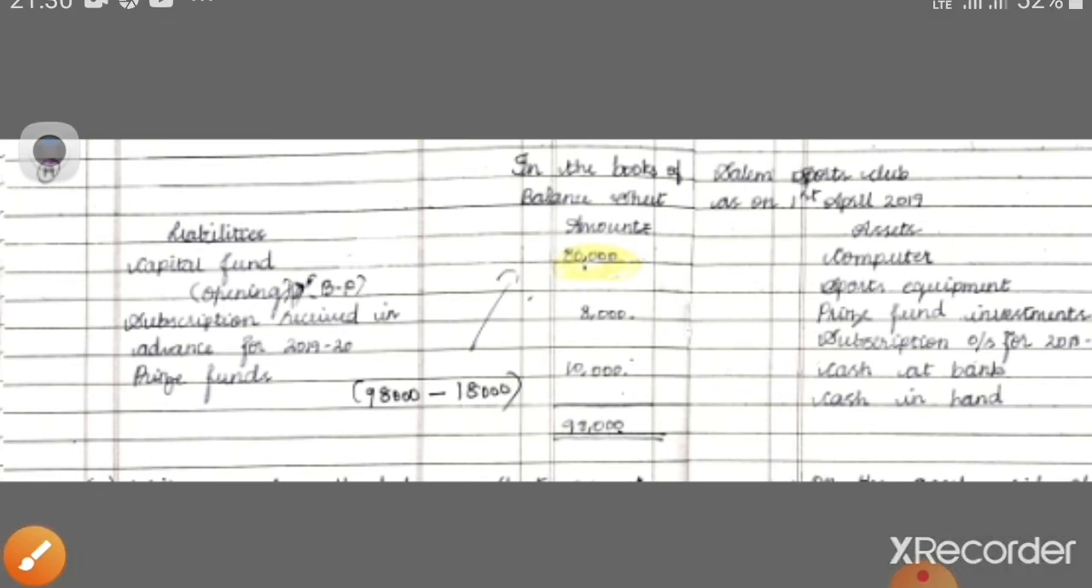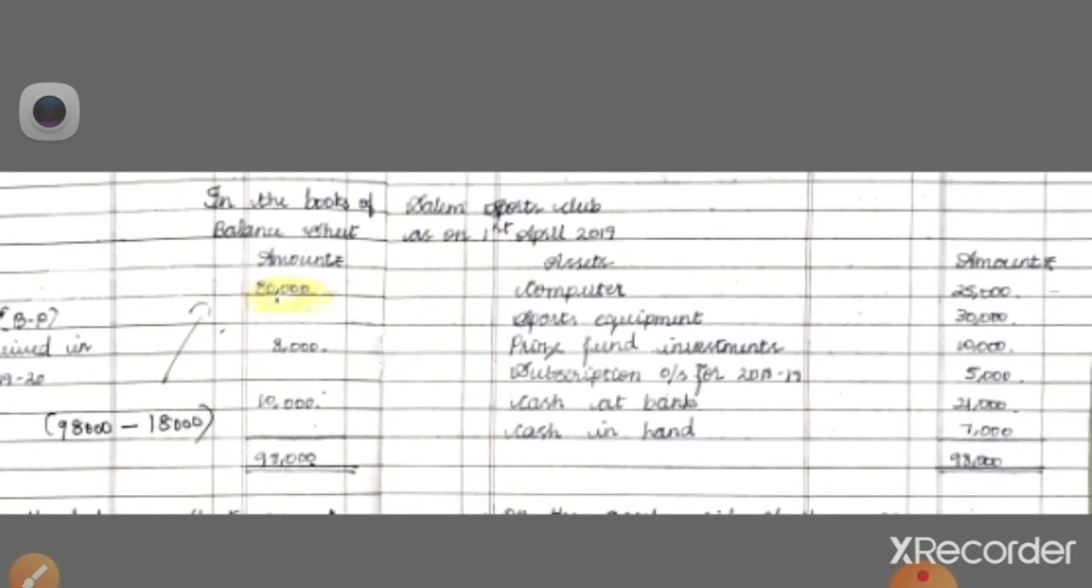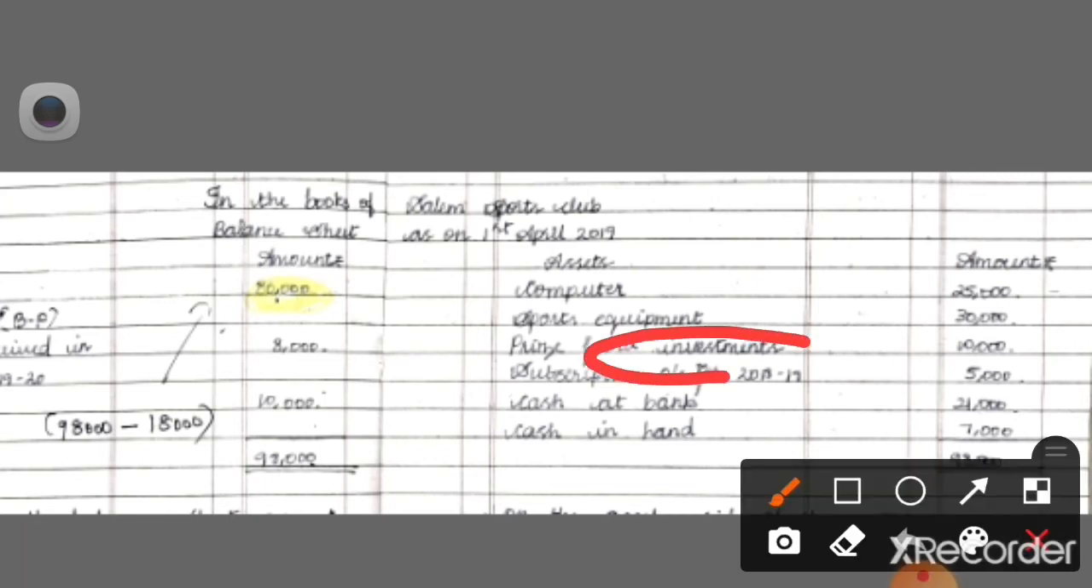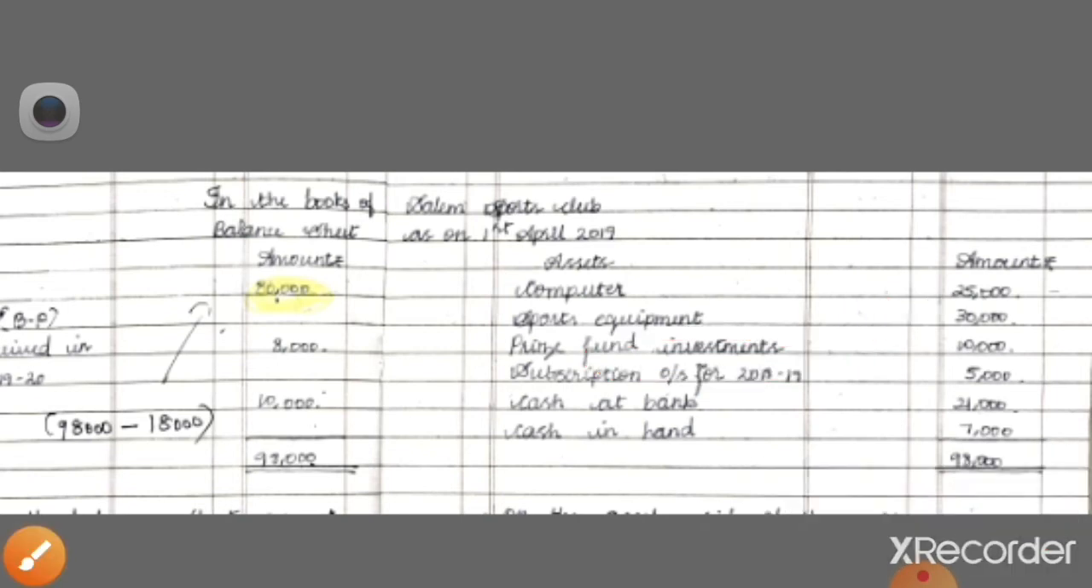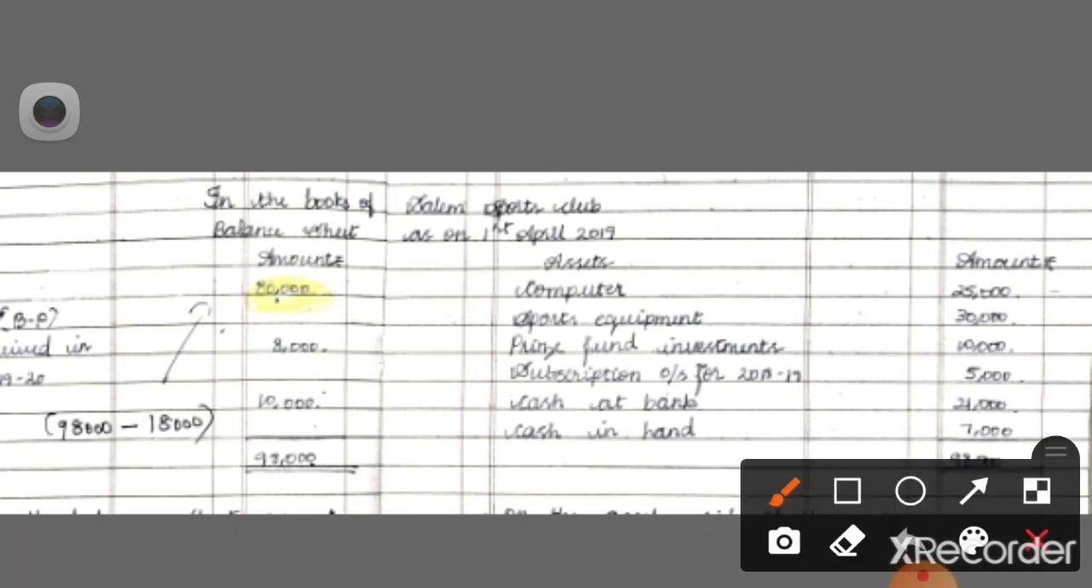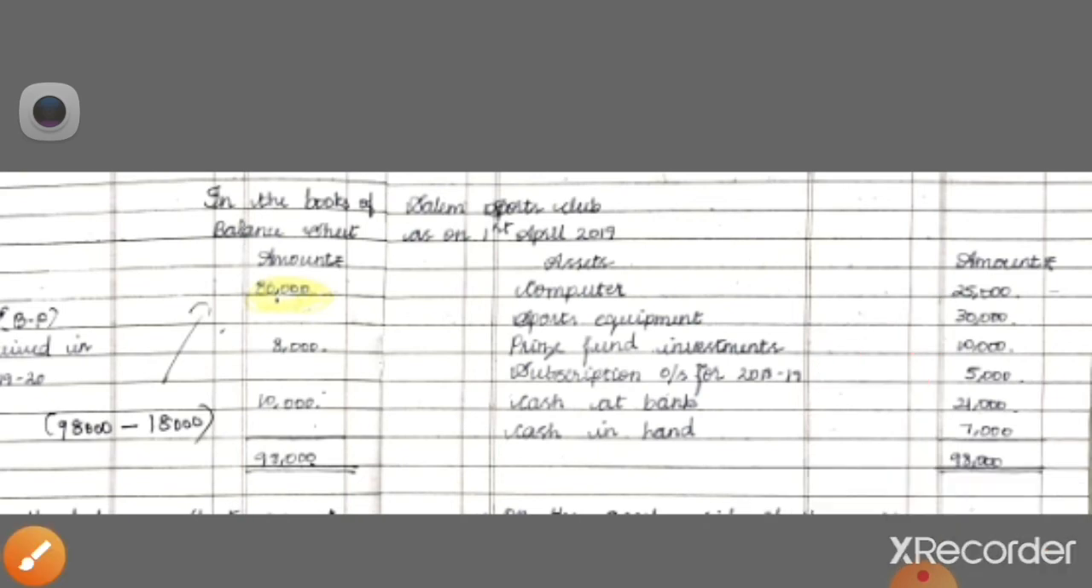Now after having discussed all the liabilities, let us move on to the assets part. You can see assets having computer, sports equipment, and then you also have this prize fund investment. We have seen prize fund investment is an asset. So according to the concept of capital fund, we have discussed all this. Subscription received in advance we treat as a liability, whereas subscription for the current year we treat as an asset because this is a current year's item. Then without fail show cash at bank and cash in hand.